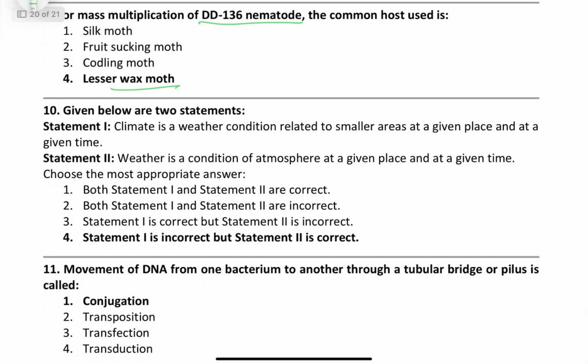Climate is a weather condition related to a smaller area at a given place and at a given time. It's incorrect, because climate means long-term weather condition of a region. Weather is a condition of atmosphere at a given place and a given time. This is correct. So the fourth option is correct. Statement 1 is incorrect, but 2 is correct.